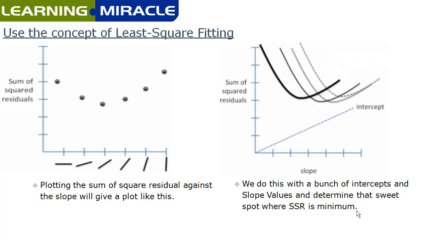But do you think that solving this two-dimensional graph on the left will solve our issue? I don't think so, because we need the intercept value also. So essentially it will be a three-dimensional graph, right? And we do this with a bunch of intercept and slope values and determine the sweet spot where the sum of square residual is minimum.